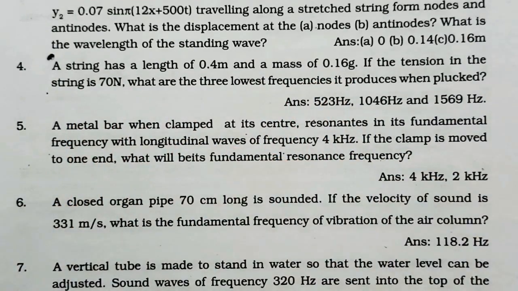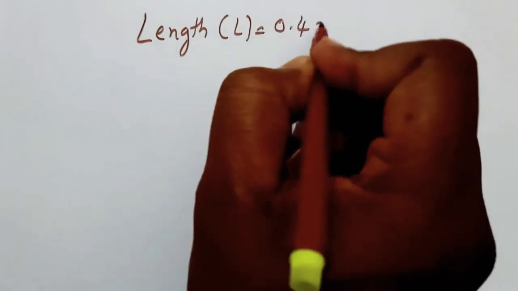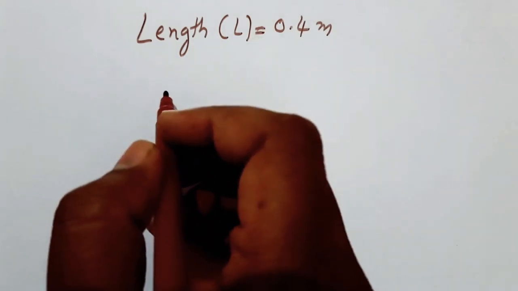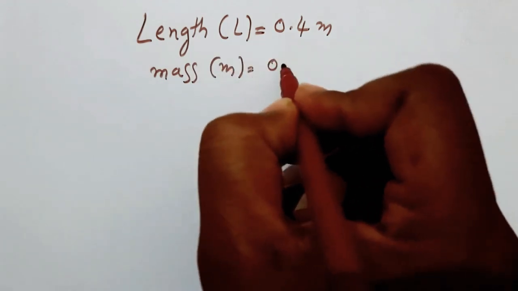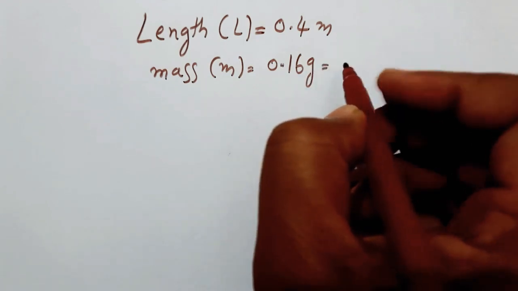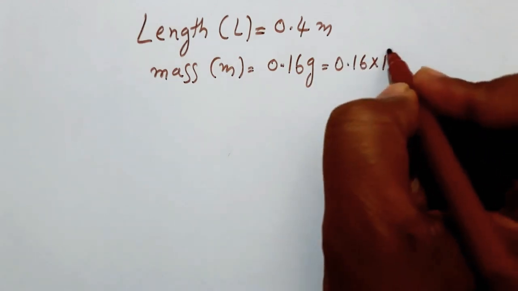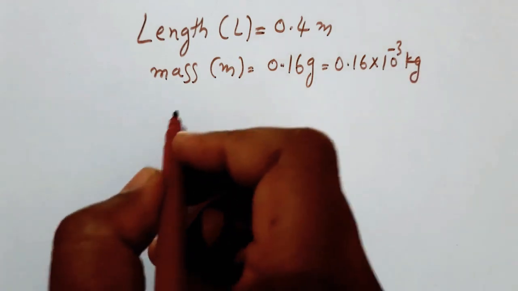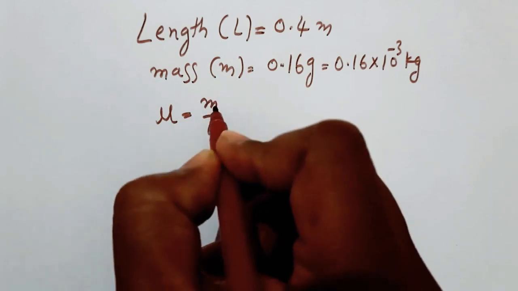Let us see. In this problem, the length of the string is given, that is L is equal to 0.4 meter. The mass of the string is given, that is mass is equal to 0.16 grams. So here it is in CGS units. Convert into SI units, that is 0.16 into, 1 gram is equal to how much? That is 10 to the power minus 3 kg. What about linear mass density? That is mu is equal to mass per unit length, m by L.